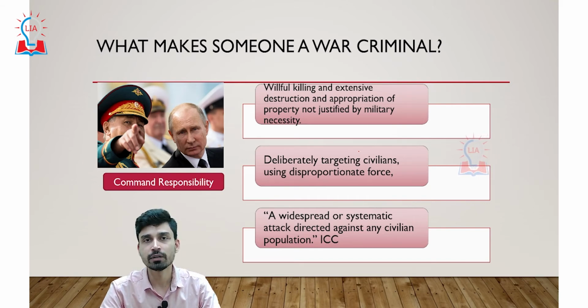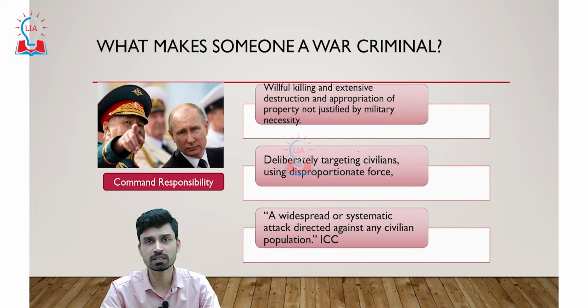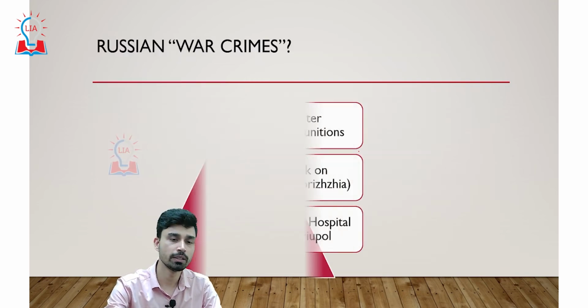So for any action resulting in civilian casualty or civilian death by the Russian armed forces, Vladimir Putin can be held directly responsible if, despite knowing that civilians, civilian inhabitations or maternity hospitals and such places are being targeted, he is not taking any action or decision to prevent such actions. Then he can be put under the category of war criminals. That is the command responsibility.